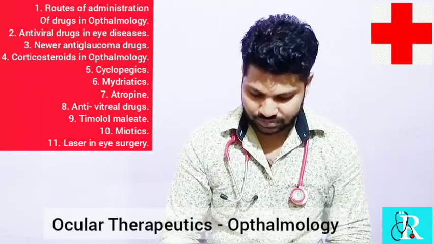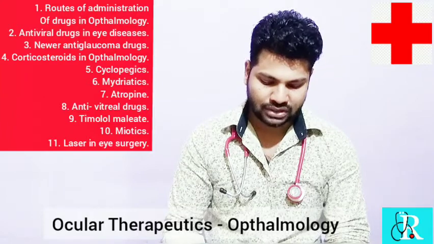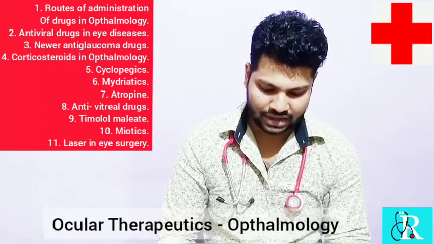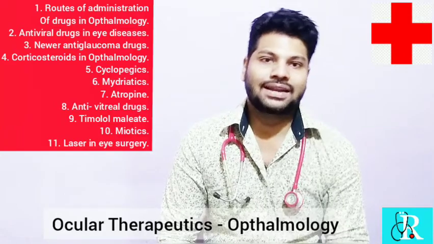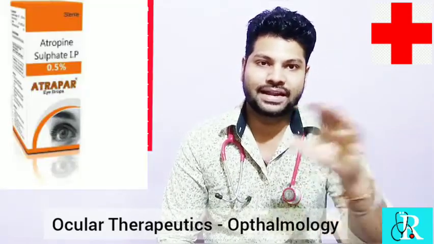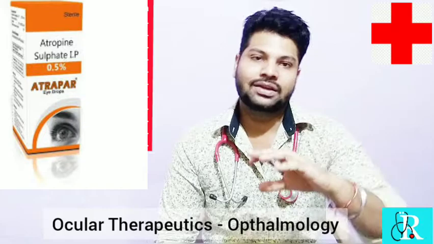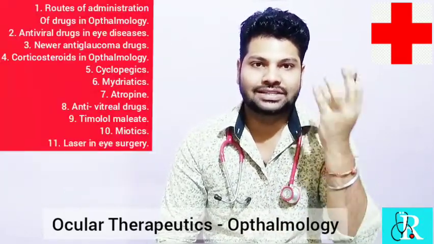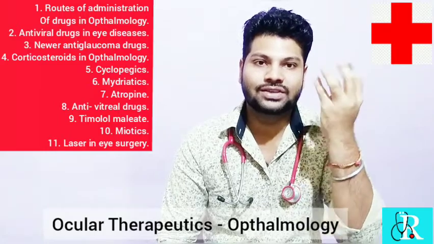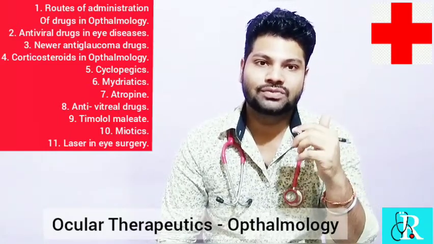Okay, so next comes what are mydriatics. So there is very little difference between mydriatics and cycloplegics. So what is that? Mydriatics, there is something called a D within this. Okay, mydriatic, dilation, mydriatic. So mydriasis refers to the drugs which dilate the pupil. This increases the size of the pupil. So how does it increase the size of the pupil?